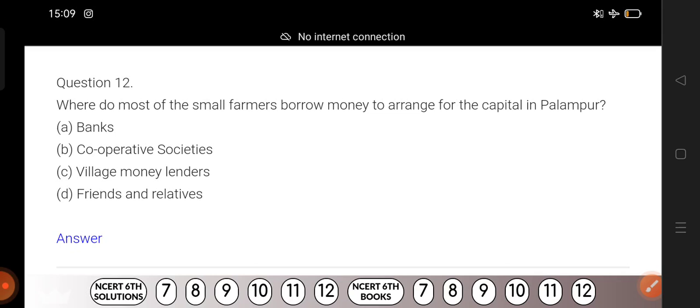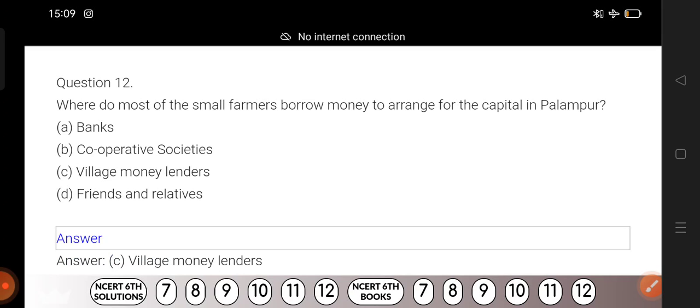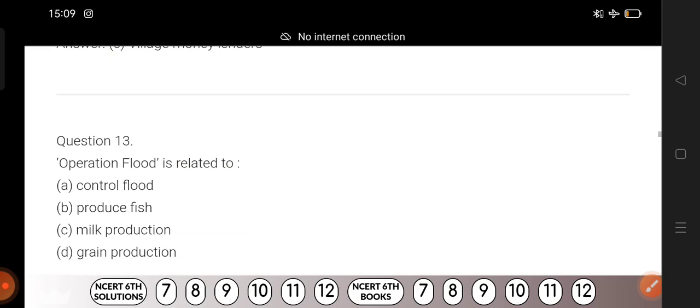What could be the answer? Okay, 1, 2, 3. Disclose the answer. Okay, village money lender. In maximum cases, village money lenders.